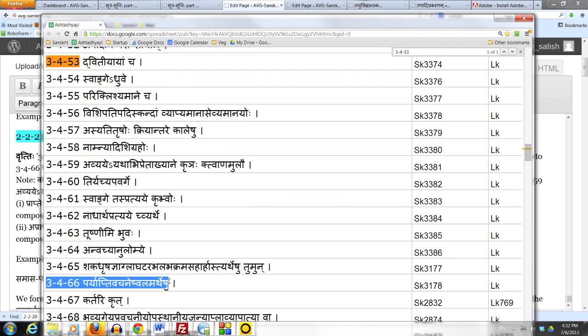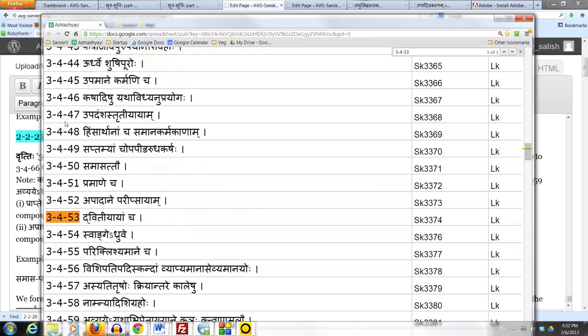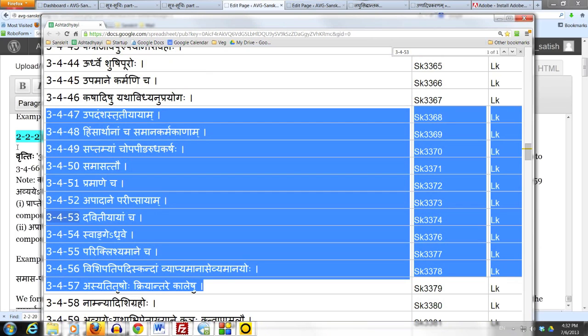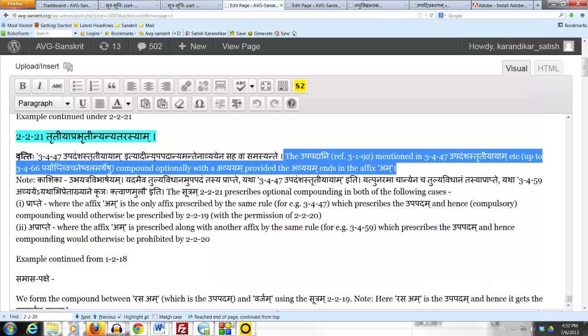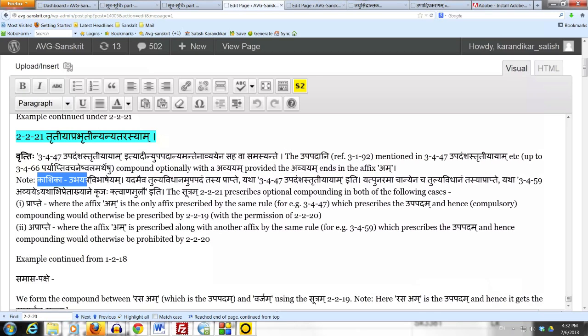Paryapti Vachaneshu Valamartheshu. These Upapadani compound optionally with an Avyayam, provided the Avyayam ends in the affix Namul. The Kashika says Ubhayatra Vibhasheyam, which means Ubhayatra Vibhasha Iyam. This Vibhasha is an Ubhayatra Vibhasha. What is the meaning of Ubhayatra Vibhasha?